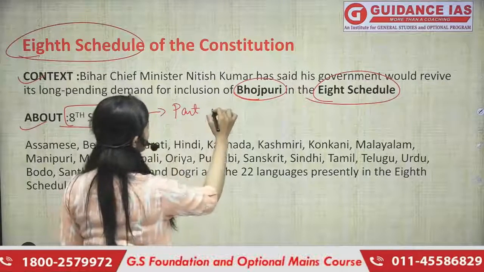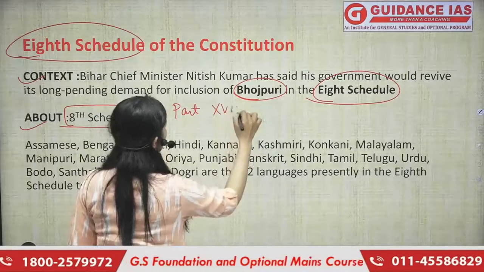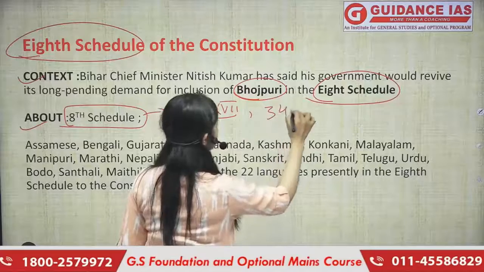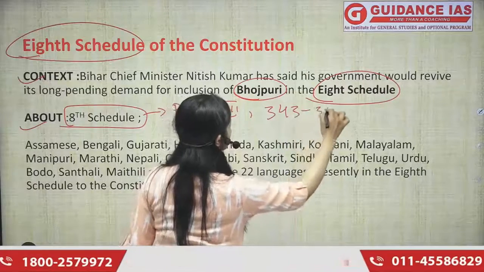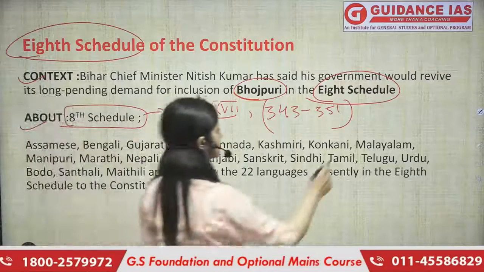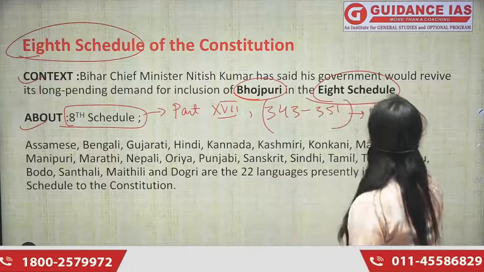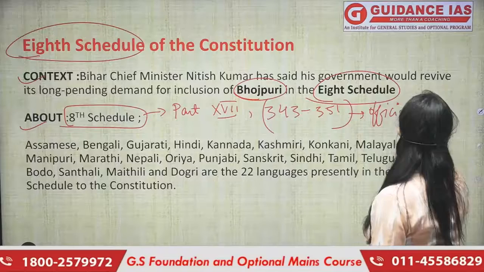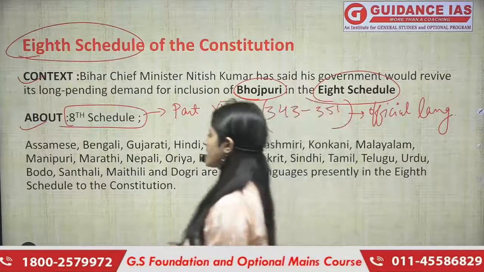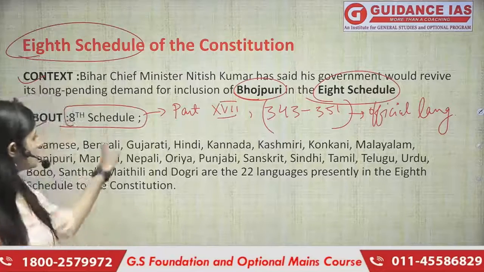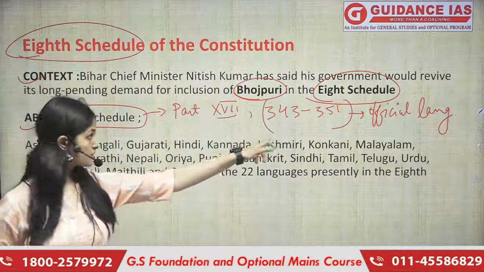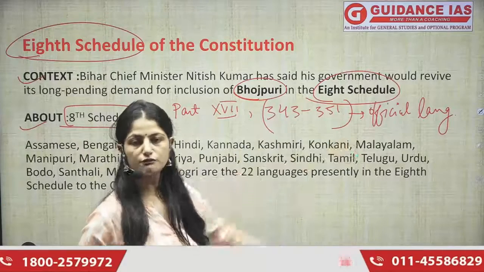This comes under part 17 of our Indian Constitution from Article 343 to 351, which deals with the official language. Official languages. I hope 8th schedule is clear now. It comes under part 17th from Article 343 to 351, and it deals with the official language.